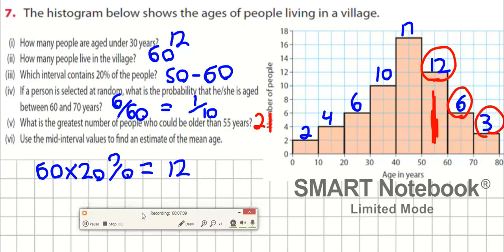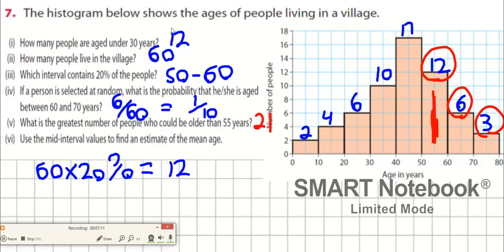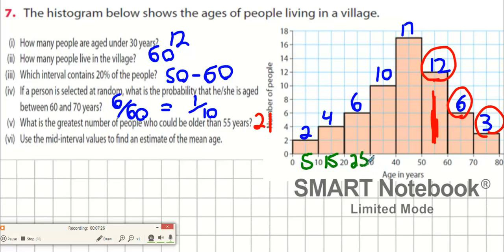Okay. And finally, the difficult one. You ready? We're going to start using the mid-interval values. So here's the hard one. What's the middle of the first interval? What's the middle of 0 to 10? What's the middle of 10 to 20? Then just keep going from tens, is it? Okay. And here's the hard part. Now, I'm going to have to multiply these out, haven't I?